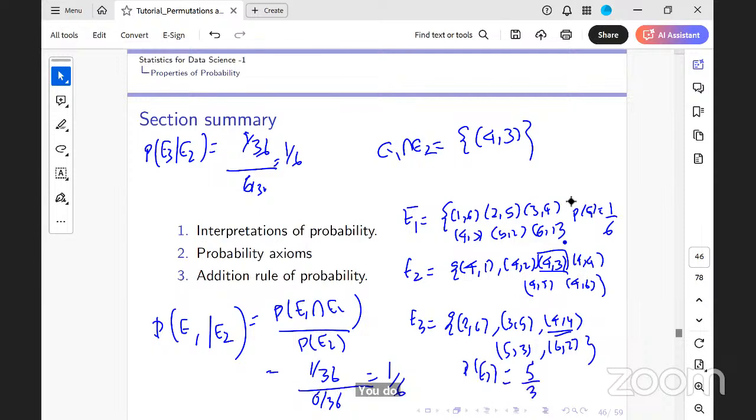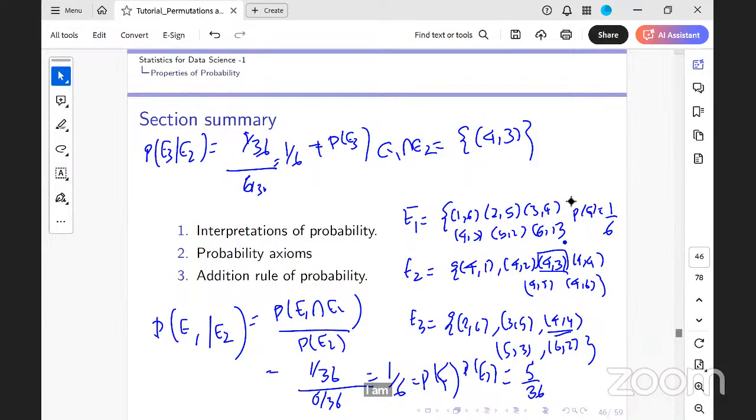It is 5 by 36. So you see that this 1 by 6 is not the same as the probability of E3, whereas this was the same as E1. Agreed? The answer will not change whether the first outcome was a 3, a 2, or a 1. It wouldn't change the outcome. So we see that getting a sum of 7 is independent of what was your first outcome, whereas getting a sum of 8 depended on what was your first outcome.